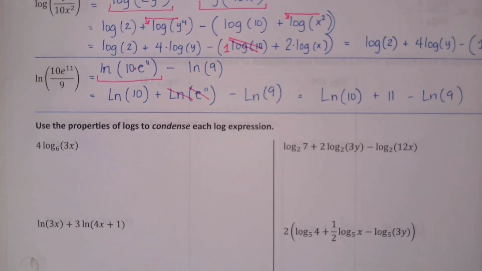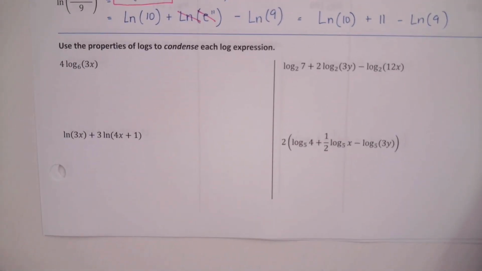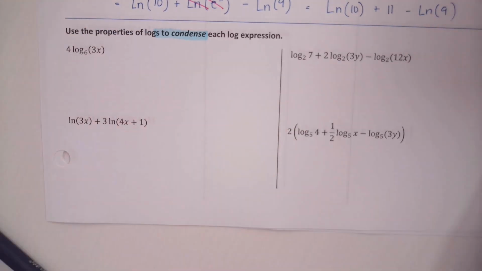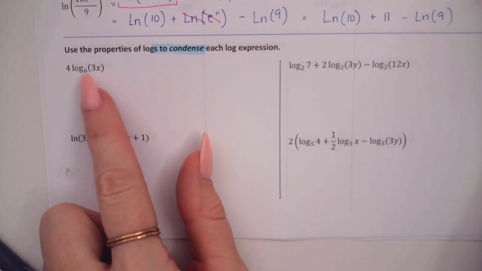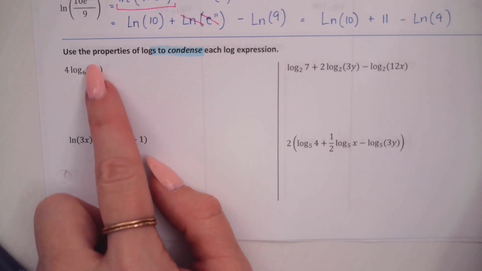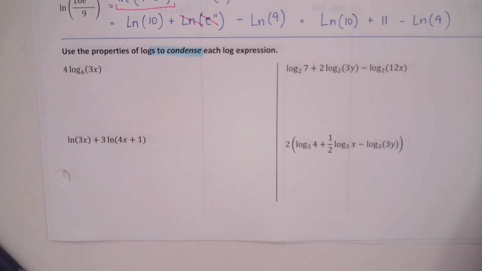Okay. Next section, we're going to go backwards. We are condensing these. So at the very end, the word log should only be written 1 time when you condense. Technically, this first one is actually already partially condensed because we already have the product together in this one argument. So there's really only one more thing that I need to do to condense this.